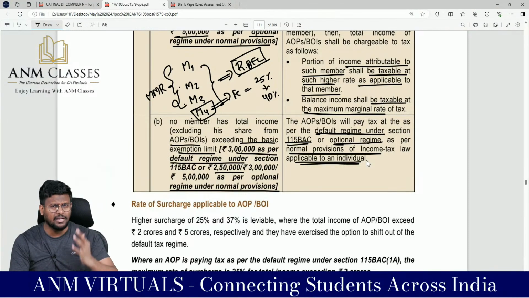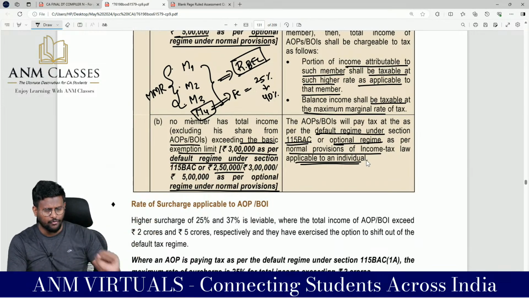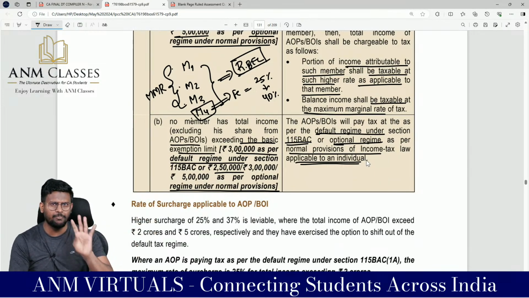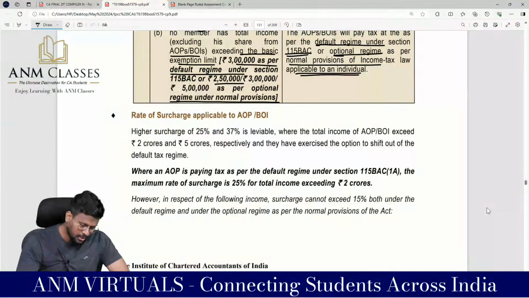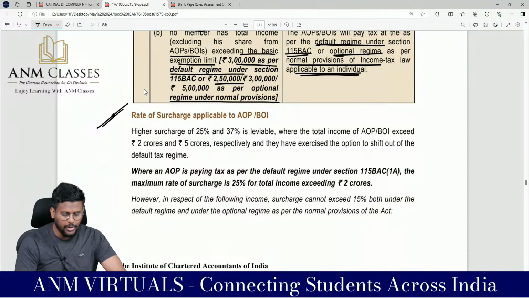If they don't like it, like an individual, they can get out. This get-out option will be applicable only for 5 persons: individual, HUF, AOP, BOI and AJP. For none other will this back route be applicable. Rate of surcharge applicable to AOP or BOI.